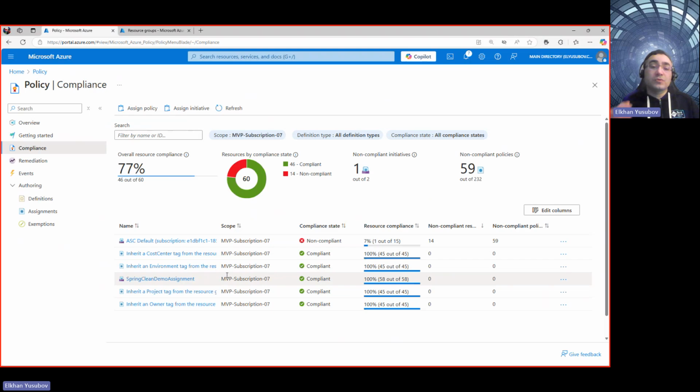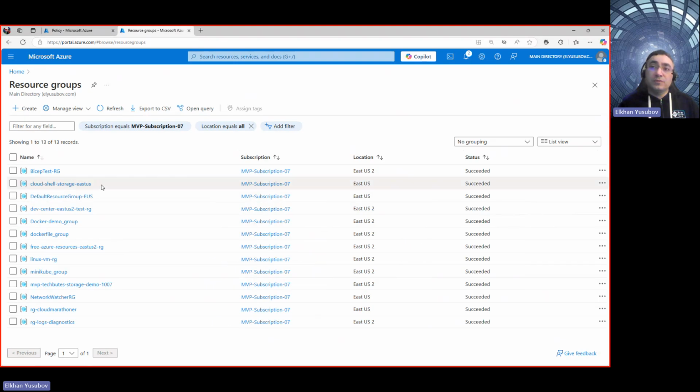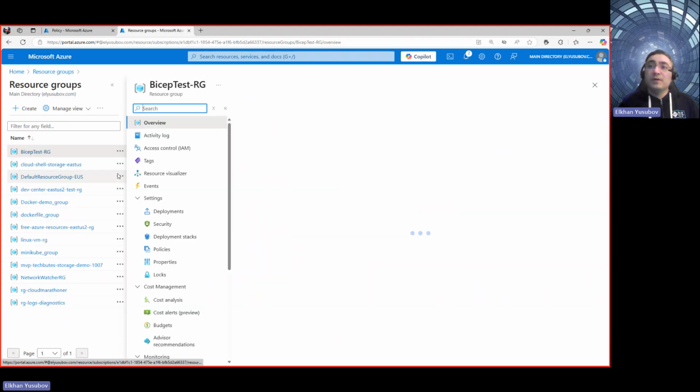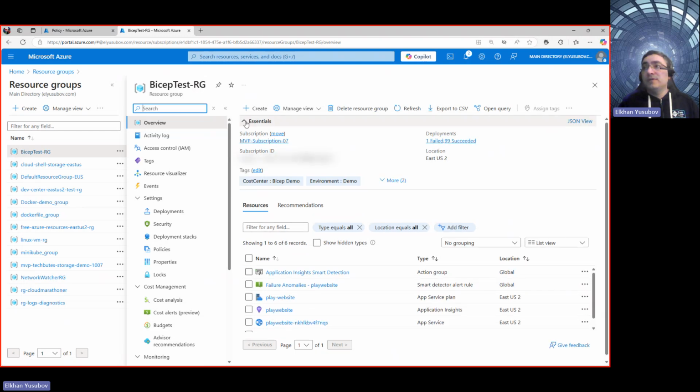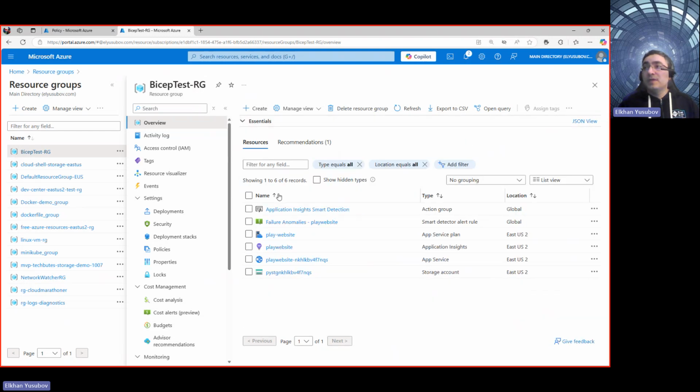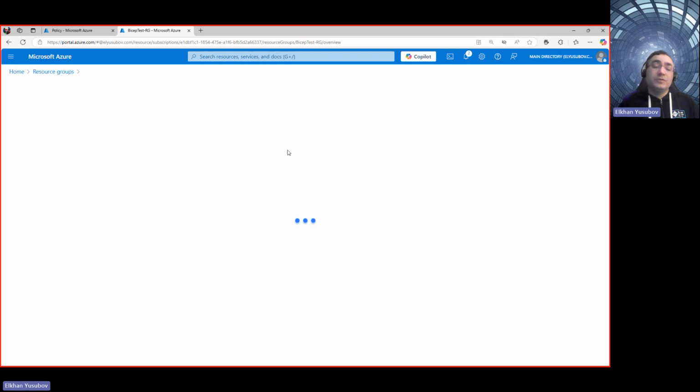But let's see how it's going to actually behave. To see the behavior, I'm going to switch back to the resource groups here, and I will go to one of those available resource groups, and I'm going to say, okay, create a new resource.